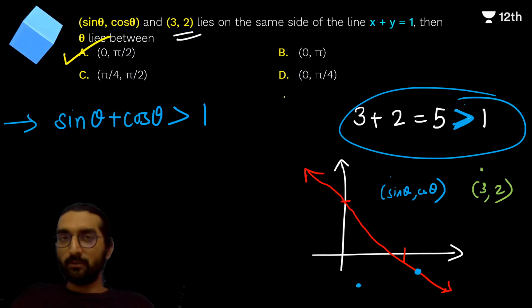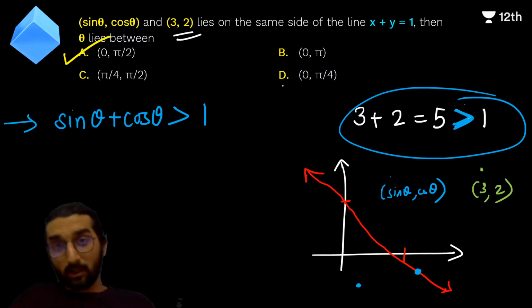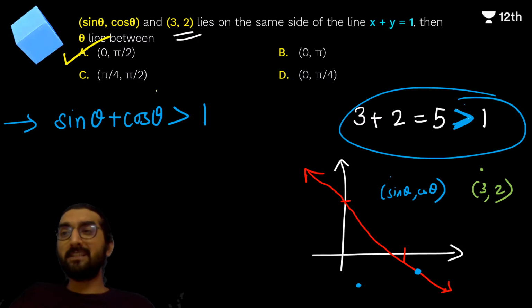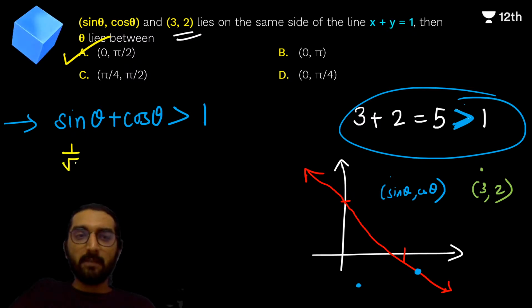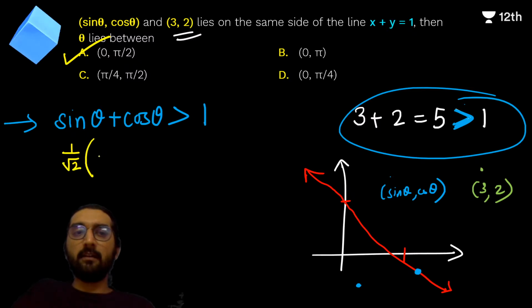None of the other options will fit, right? Because the other options will also fit, but they'll not be a complete set. You need to understand that they'll not be a complete set, right? Let's try and simplify this to understand this. I'm multiplying 1 by root 2. Basically, I'm multiplying root 2 and 1 by root 2 to the left hand side.